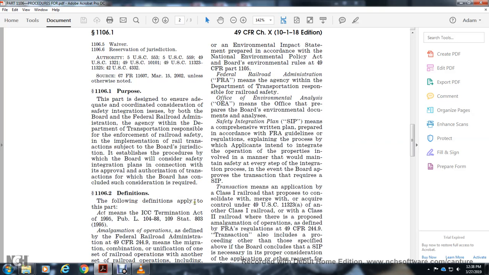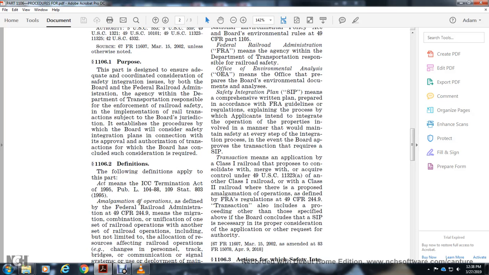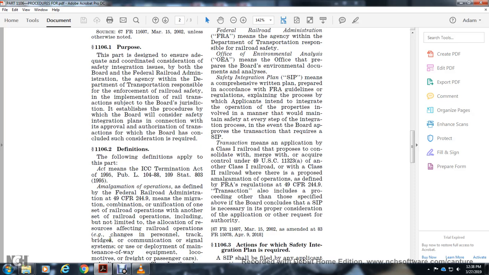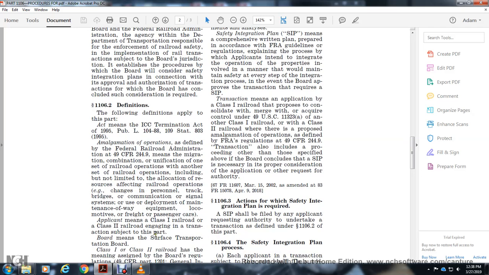1106.2 Definitions. The following definitions apply within this part. Act means the Interstate Commerce Commission Termination Act of 1995, Public Law 104-88, 109 Statute 803. Amalgamation of operations is defined by the Federal Railroad Administration at Title 49 CFR 244.9 as the integration, combination, or unification of one set of railroad operations with another set of railroad operations, including but not limited to allocation of resources affecting railroad operations, changes in personnel, track and bridges, communication and signal systems, use and deployment of maintenance equipment, locomotives, freight and passenger cars.